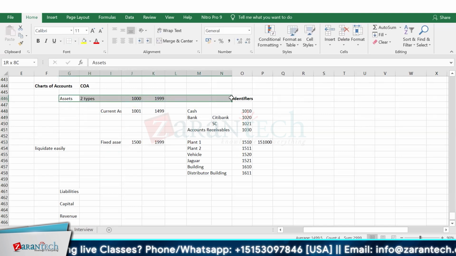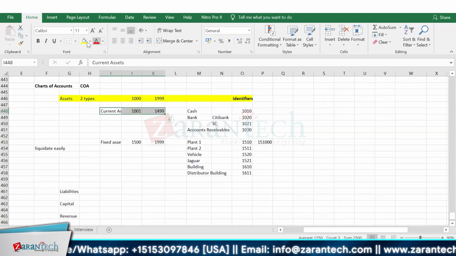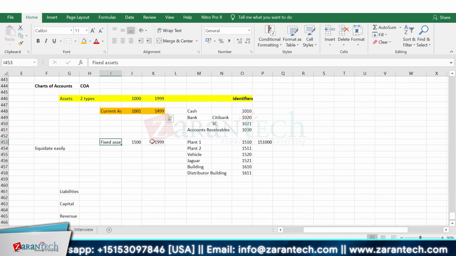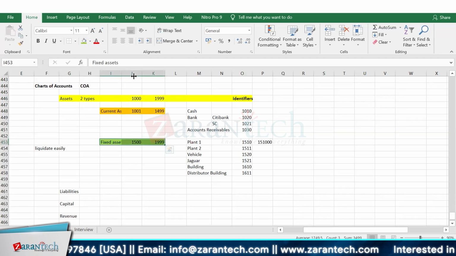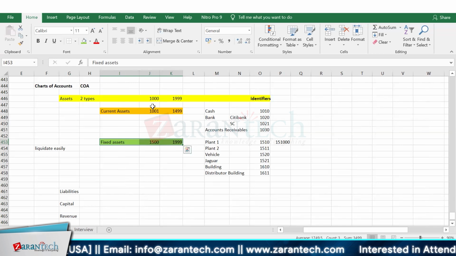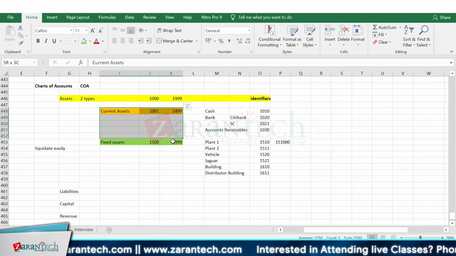I have overall all the range. Oh, sorry, overall assets. Then I have current assets, that is my second range, and the third range is my fixed assets. Now, the point is, if I want to take a report overall, obviously I will take a range of 1000 to 1999, that will cover both sides.